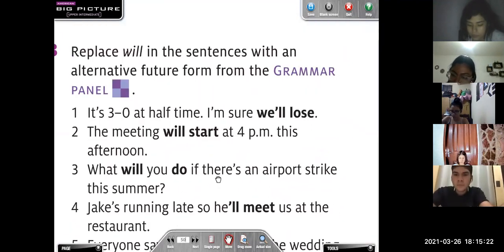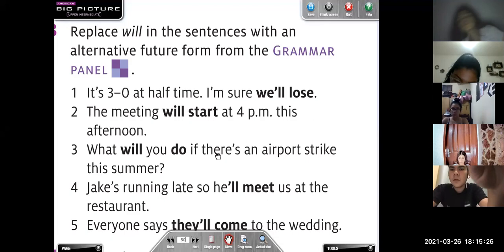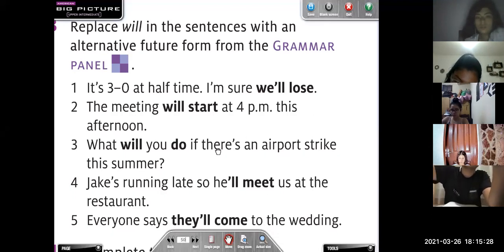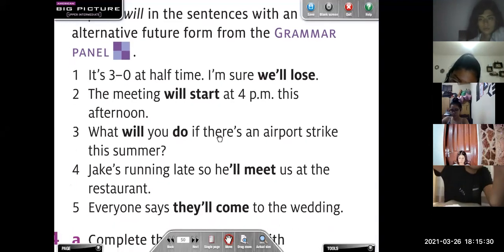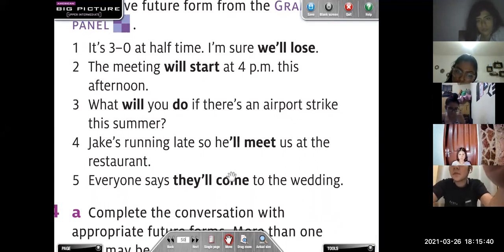It says, replace will in the sentences with an alternative future form from the grammar. As you can see, all of them are with will. I want you to tell me what tense we need to change, o cómo la podríamos cambiar, por cuál.